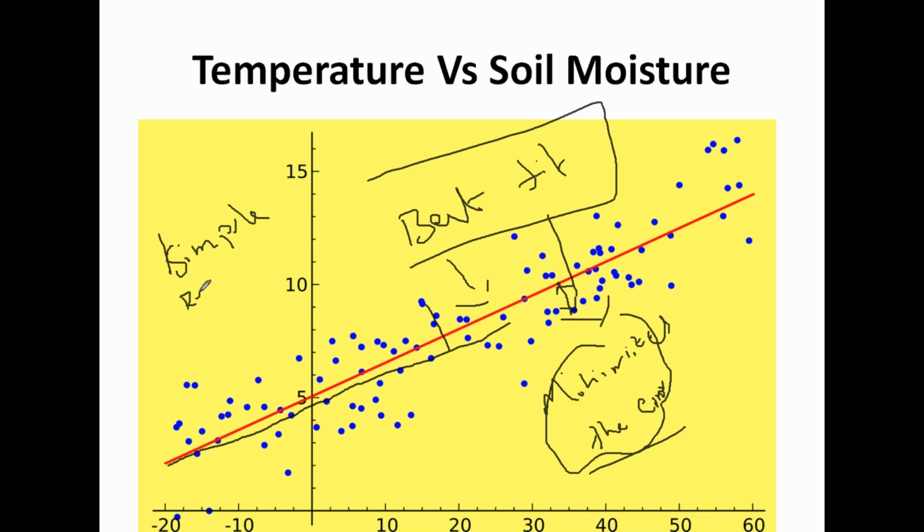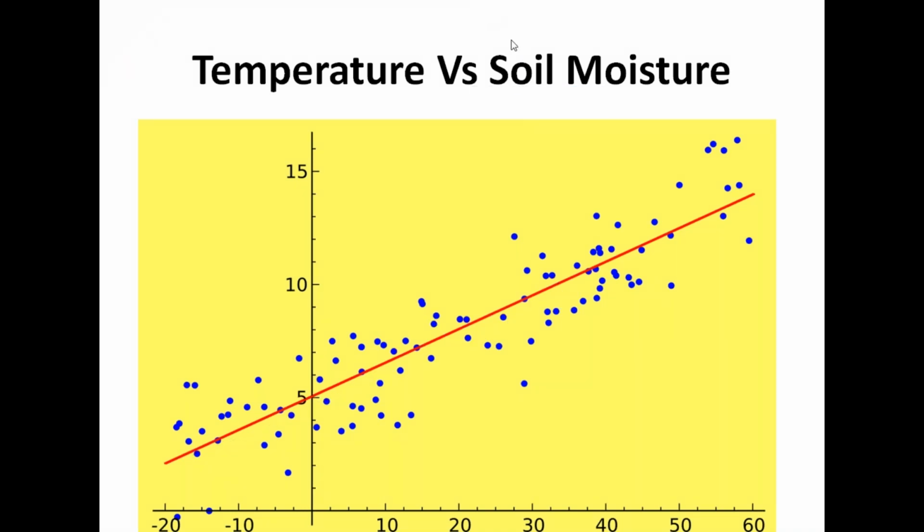So simple regression method helps us to get a best fit with minimized error if you have data like this. Sometimes data may not be like this. In such cases you have to choose another regression method. When choosing a regression method, you have to remember how your data looks.